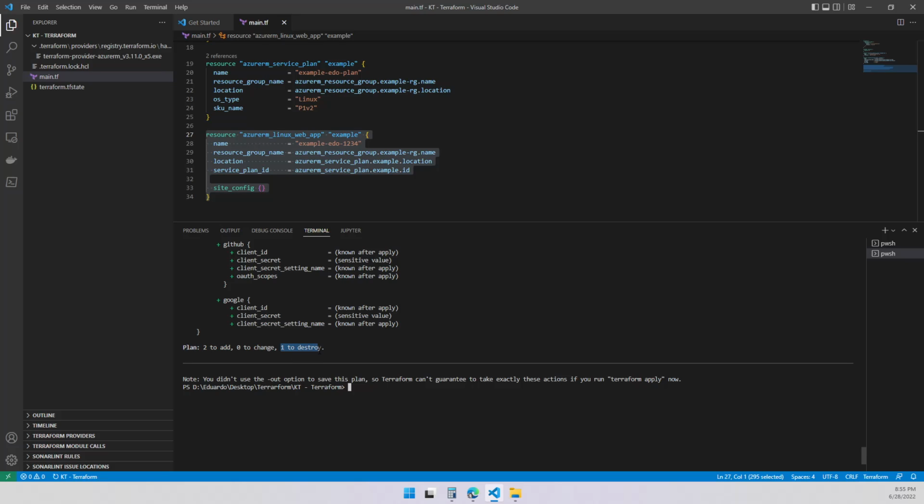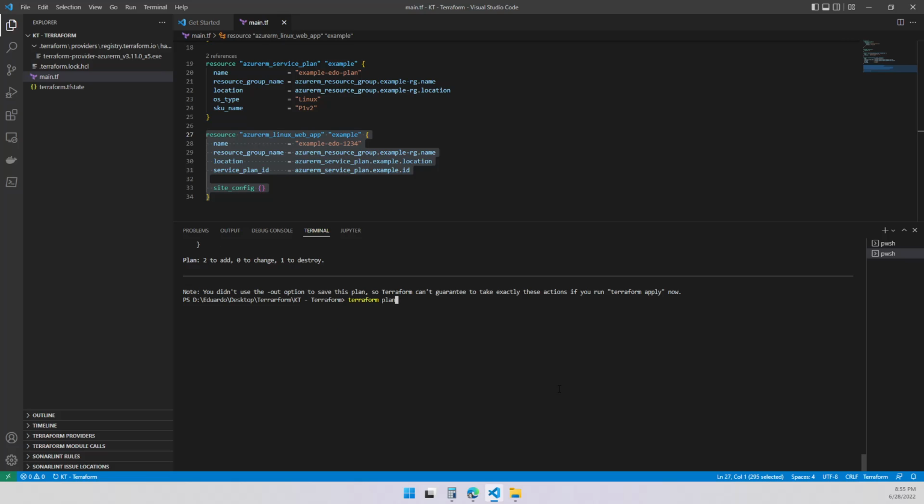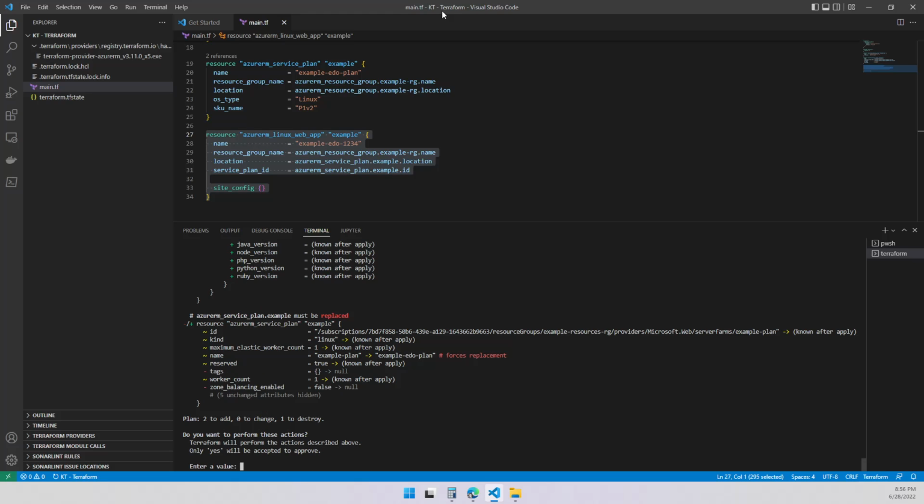And I'm going to show you the app service we created before, because it doesn't match the name you wanted. Since we cannot rename it, that's the way we have to deal with it. Let's go ahead and apply. This time should be okay. And we're going to be able to see the creation of it. It's going to take around 2 or 3 minutes, so bear with me and be patient. I don't want to pause the video so you can see the whole thing being created.